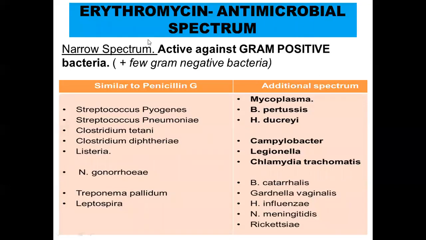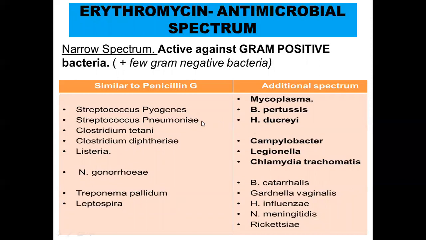So you can see it has got a narrow spectrum, meaning it is only active against mainly the gram positive bacteria, and a few gram negative bacteria, but the main action is against the gram positive, just like the penicillin that you have studied earlier. This also is mainly active against the gram positive, but it can act upon a few of the gram negative bacteria also. So you can see here the spectrum, you can see a lot of bacteria. Okay, so in this we'll divide the spectrum into two parts.